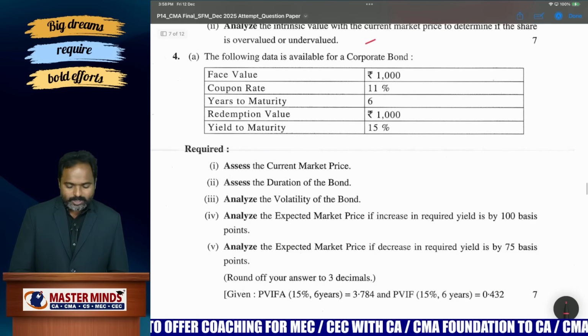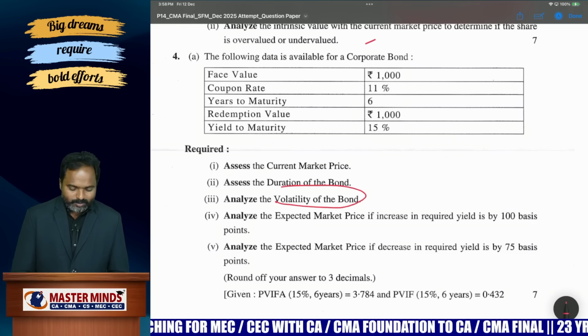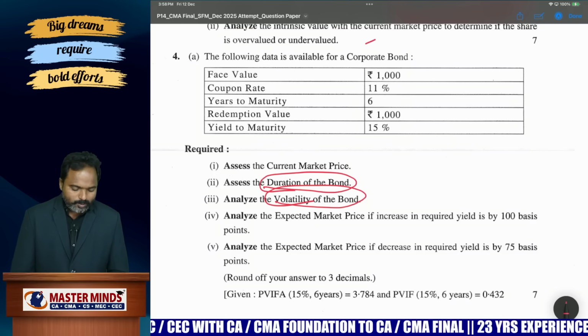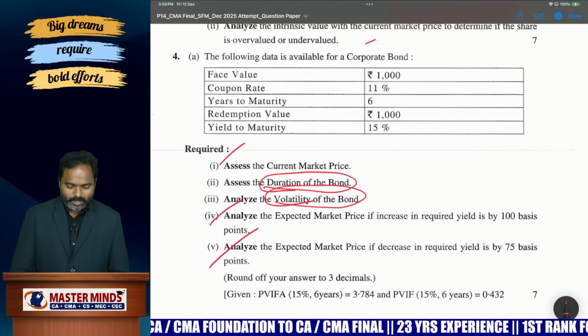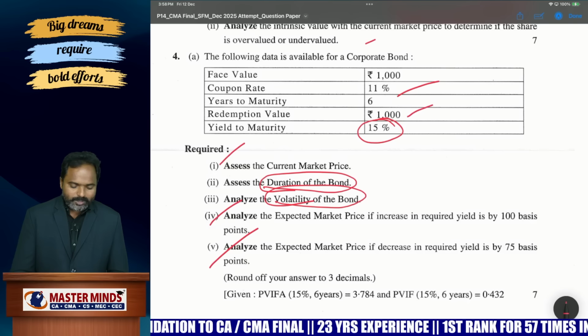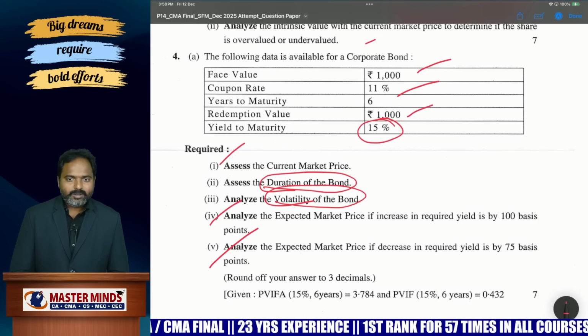And this one is 4A, again from the valuation of bonds and shares chapter. But the only thing is they are asking the volatility of the bond. That is the only new point. Okay, duration of the bond, volatility of the bond. Other than these 2 points, it is very easy to calculate the value of the bond. You have a yield to maturity of 15%, a coupon rate, a redemption value, and a face value. So happily you can calculate the value of the bond.